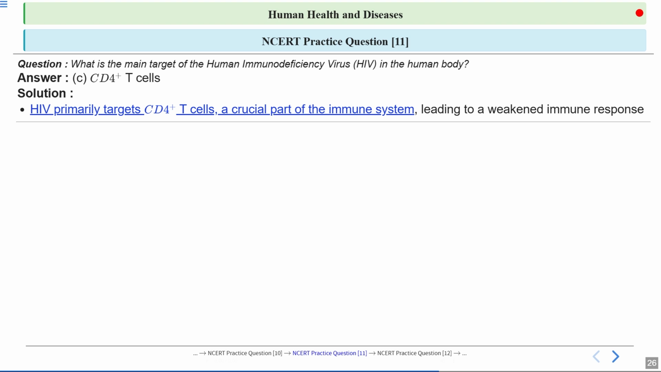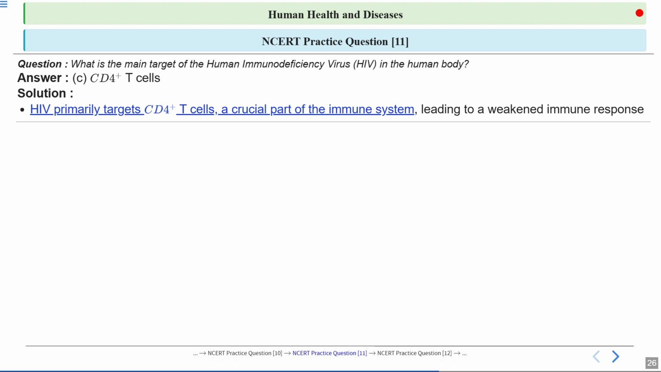Okay. Now slowly what happens, the number of these macrophages and these T cells keep on decreasing. As their number decreases, the person becomes immunocompromised. Now these T cells are very important cells in the immune system that help fight infections. Now when HIV destroys these cells, the body's ability to defend itself against diseases weakens, leading to a compromised immune system.